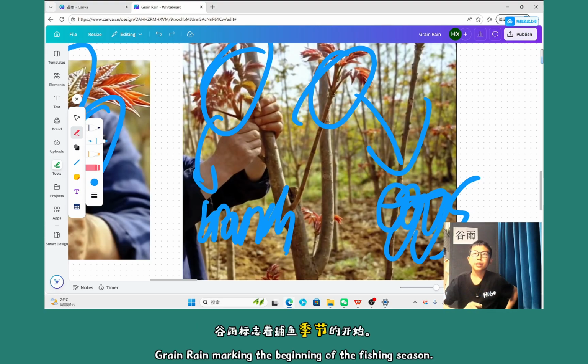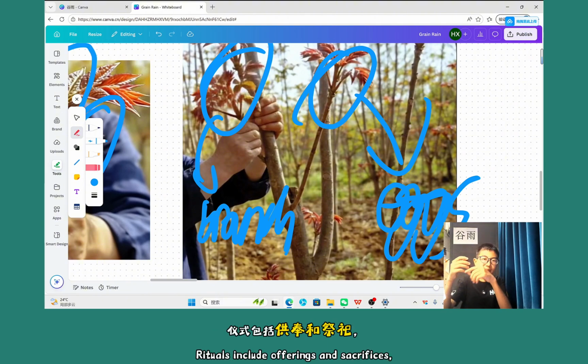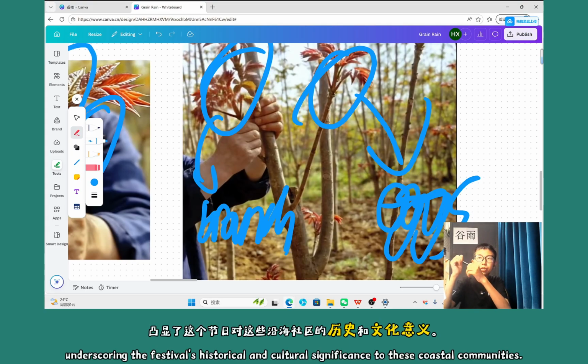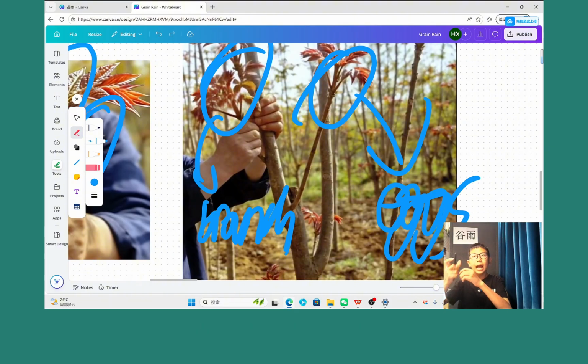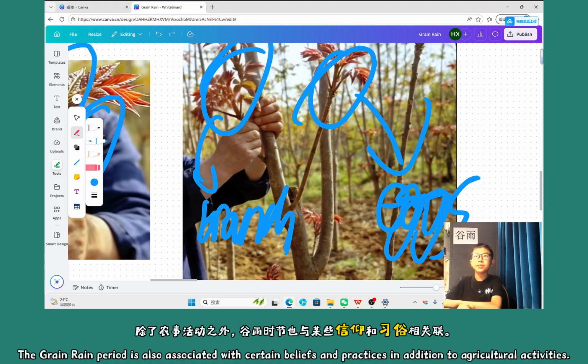Yeah. And in a modern celebration and cultural activity, in coastal fishing communities in northern China, the green rain marks the beginning of the fishing season. These rituals include offerings and sacrifices, underscoring the festival's historical and cultural significance to these coastal communities. The green rain period is also associated with some beliefs and practices in addition to the agricultural activities.